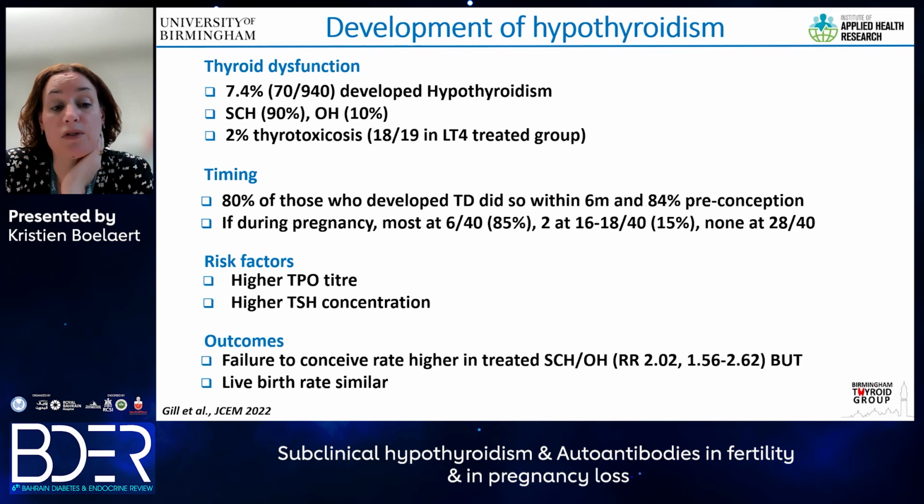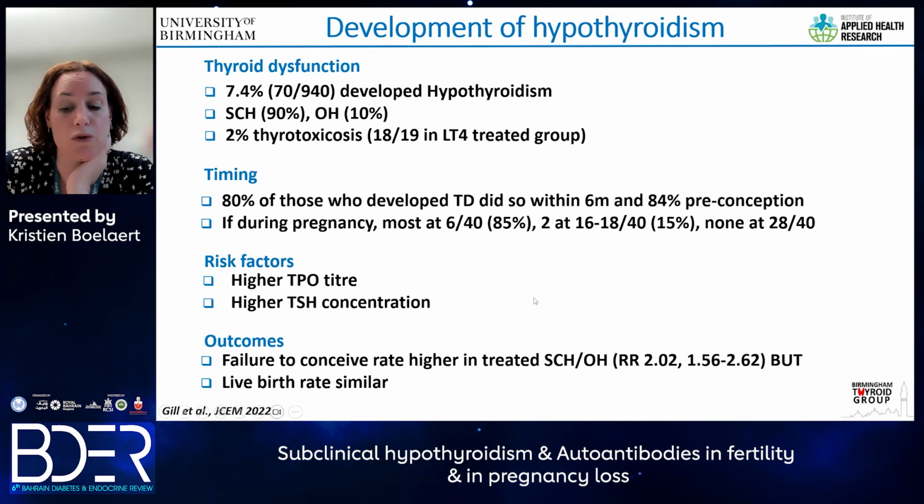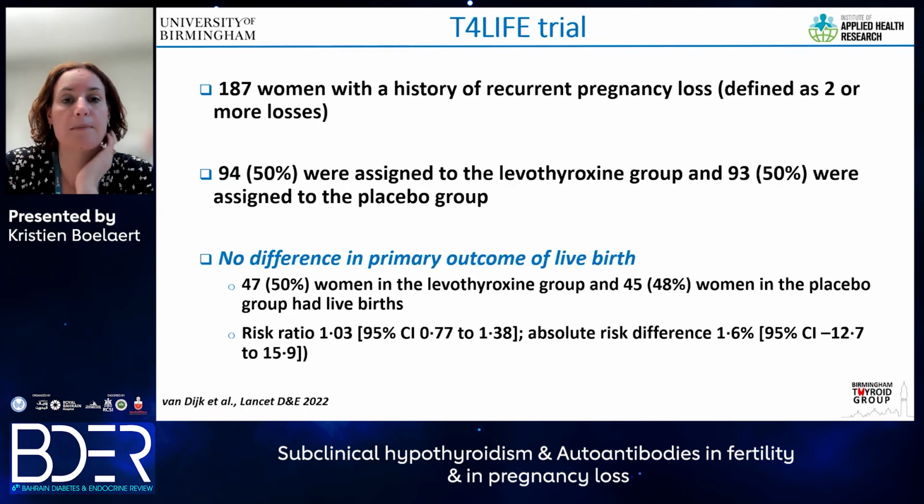Importantly, what we found was that there was a higher failure to conceive rate in women who had treated subclinical or overt hypothyroidism. But importantly, we did not find a significant difference in live birth rate, depending on whether those women developed thyroid dysfunction or not. But what this study nicely illustrates is what happens to those women who have positive thyroid antibodies and who have normal thyroid function, indicating that it will be important to monitor their thyroid function once they become pregnant and probably before they become pregnant.